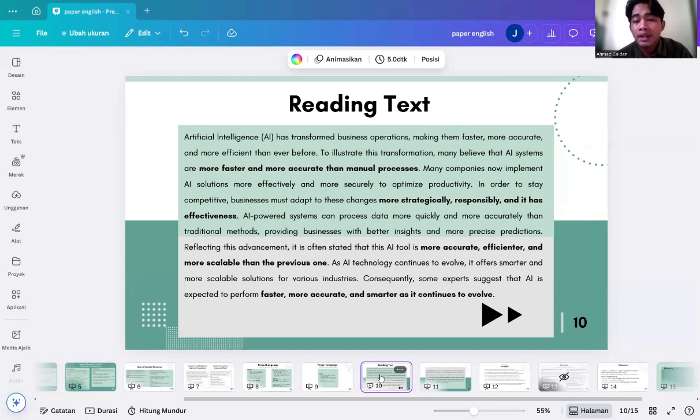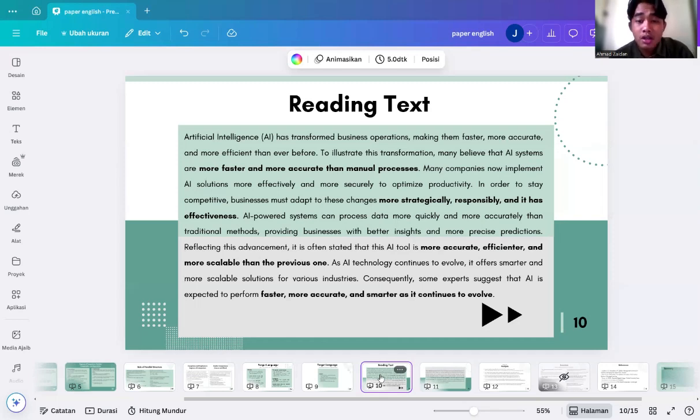Many companies now implement AI solutions more efficiently and more securely to optimize productivity. In order to stay competitive, businesses must adapt to this change more strategically, more responsibly, and with greater effectiveness.